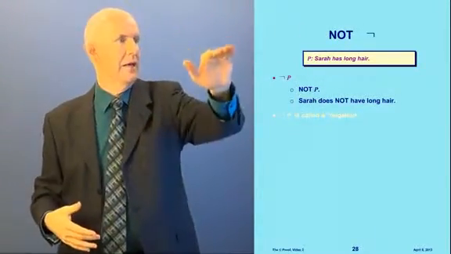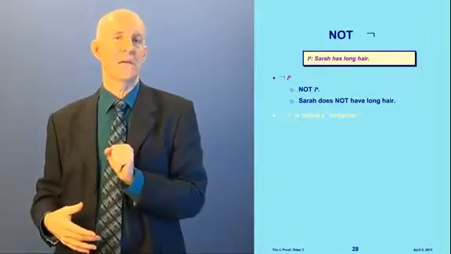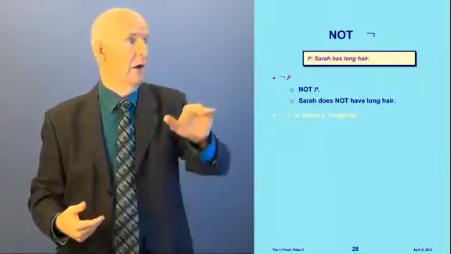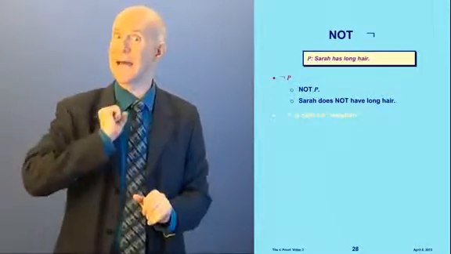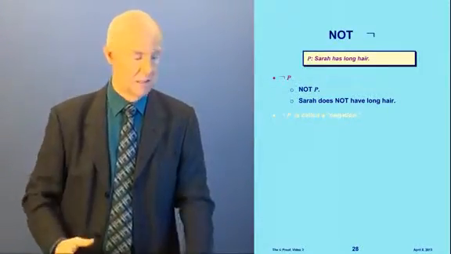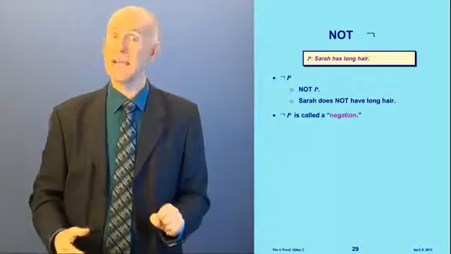Not. Okay, let's suppose that the sentence P means Sarah has long hair. All right, what does this mean? It means not P. It means Sarah does not have long hair. Very easy. And a sentence of this form is called a negation.